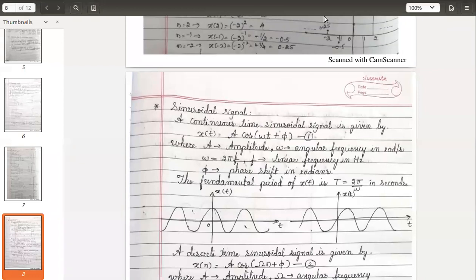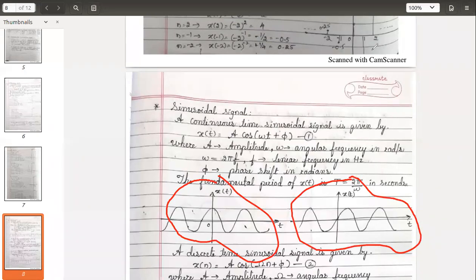Anybody know this? What's the difference? You can look and tell me what is the difference in this sine t and cos t. I think you people are very much aware of this phase and all in electrical. You study this. So what is the difference between the sine and cos signals? I have drawn here. Just try to compare what difference you find.